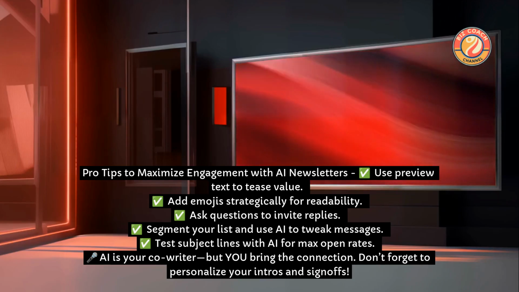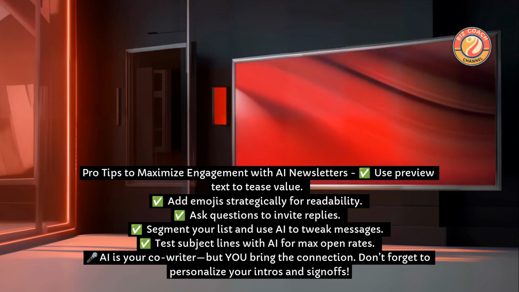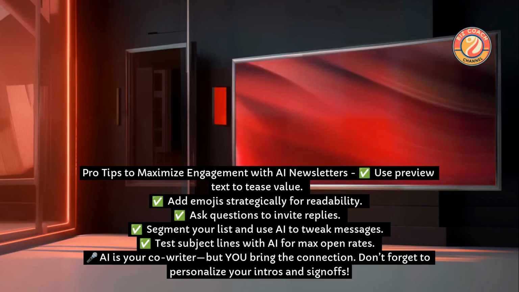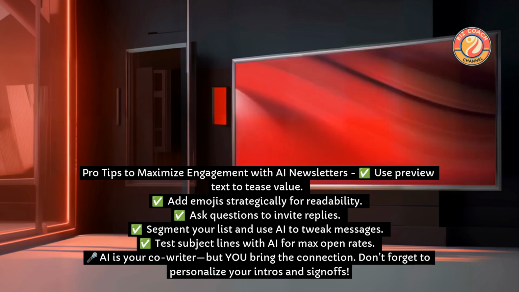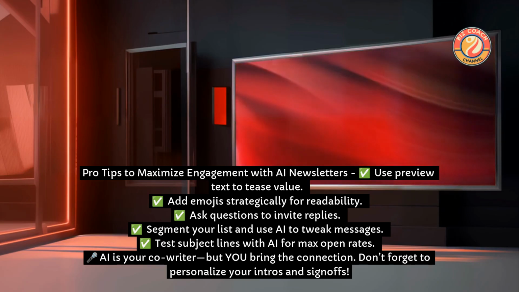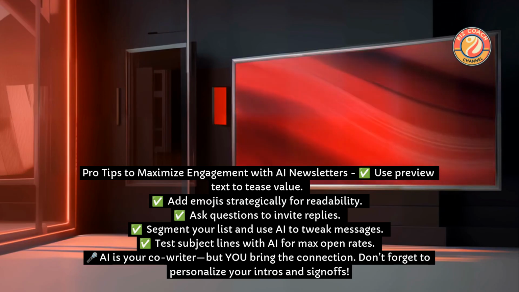Pro tips to maximize engagement with AI newsletters. Use preview text to tease value. Add emojis strategically for readability. Ask questions to invite replies. Segment your list and use AI to tweak messages. Test subject lines with AI for max open rates. AI is your co-writer, but you bring the connection. Don't forget to personalize your intros and sign-offs.